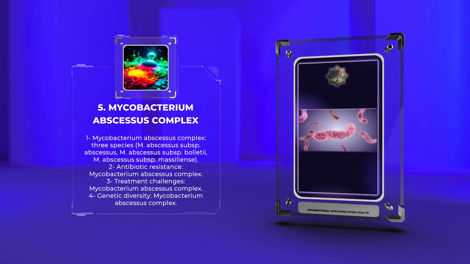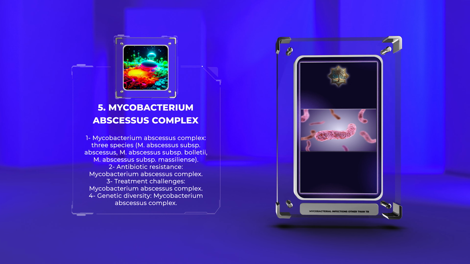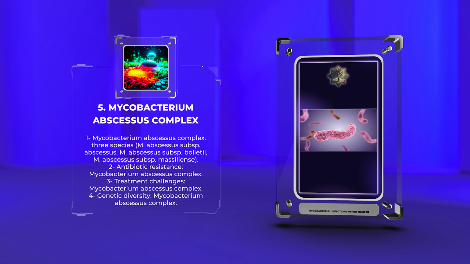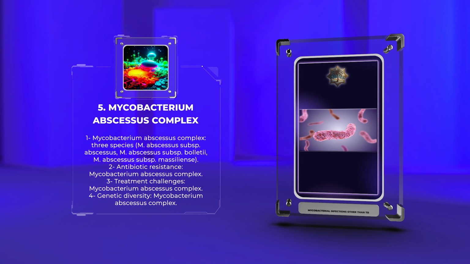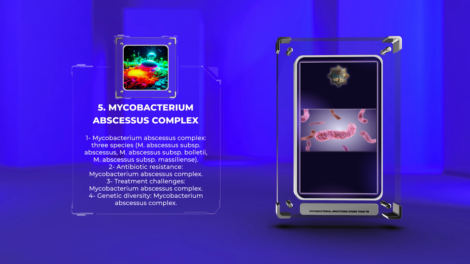The Mycobacterium abscessus complex consists of three closely related species, M. abscessus subsp. abscessus, M. abscessus subsp. bolletii, and M. abscessus subsp. massiliense. These bacteria are notorious for their ability to develop antibiotic resistance, making treatment challenging.